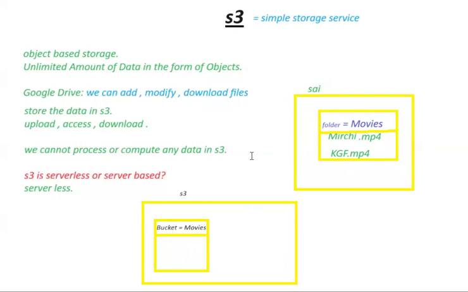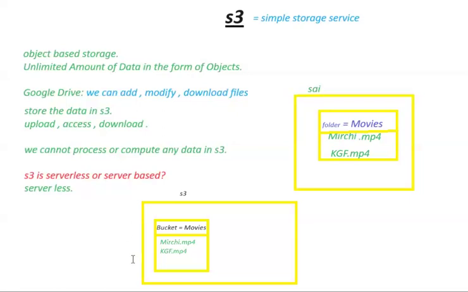He is just going to create the bucket in S3, same as folder creation in a laptop. Then, in the similar way, he uploads the files in the bucket: mirchi.mp4 here, and then kgf.mp4 here.